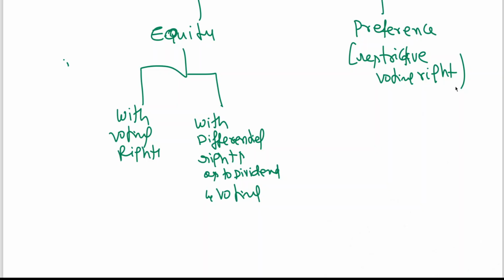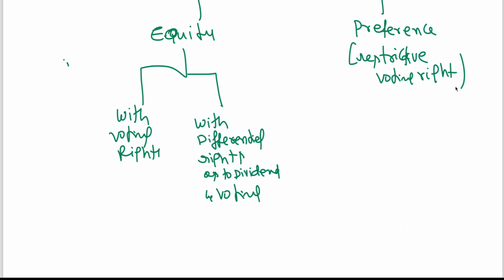Their intention can be met if they have more voting rights, even if they hold fewer shares, because to get any resolution approved, you need more votes polled for that resolution. That is why they want more voting rights even if they hold only a few shares.